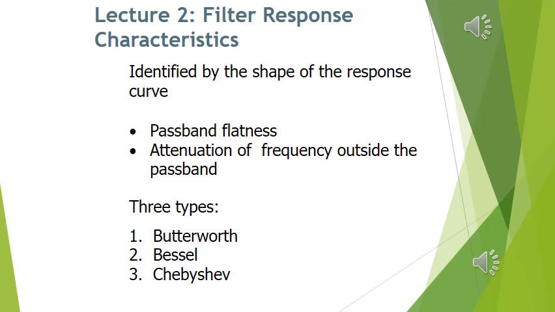Major characteristics on which filter response is identified or judged are flatness of the pass band and the attenuation of the frequency outside the pass band. On the basis of these characteristics, flatness or no noise in the pass band, and the attenuation of the frequency, we divide the active filters into three major types: Butterworth, Chebyshev, and Bessel active filter.